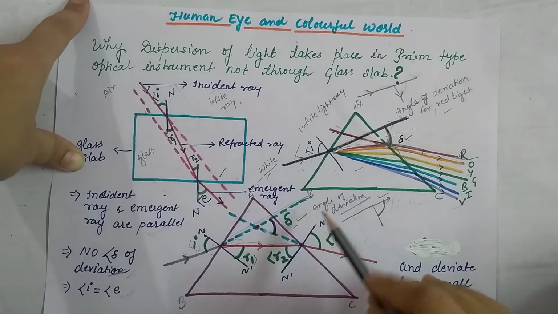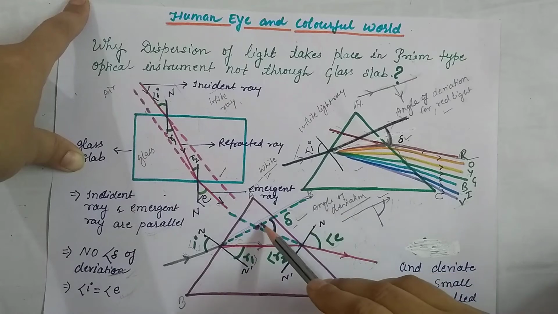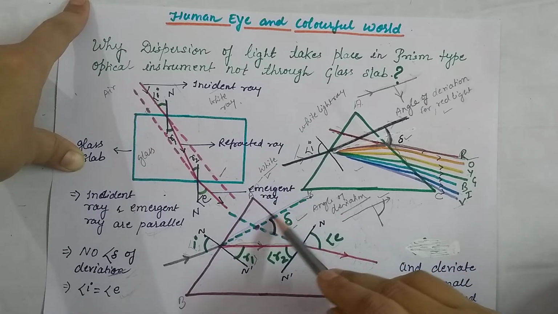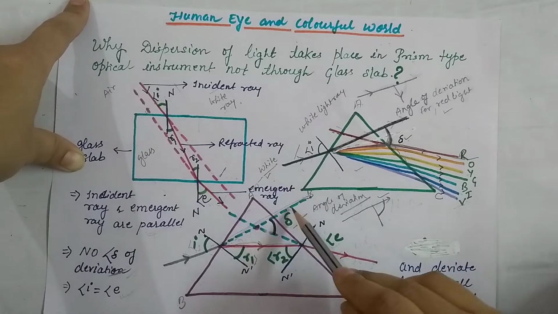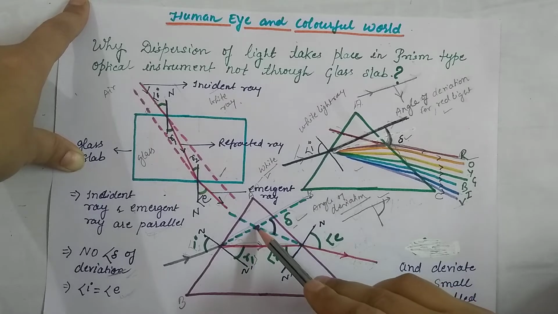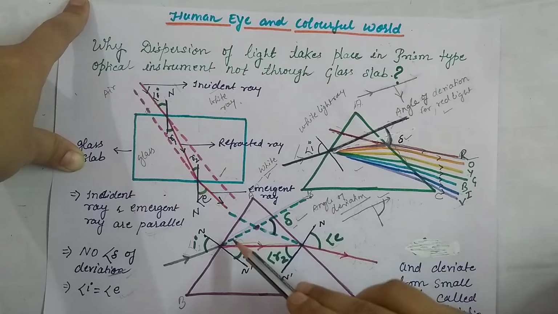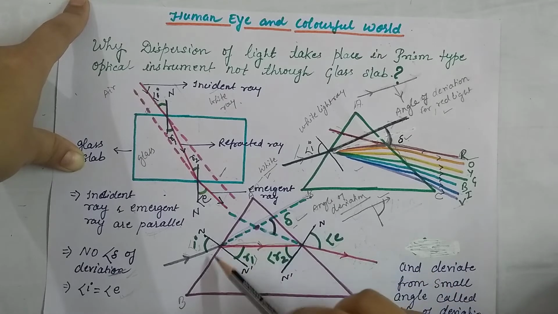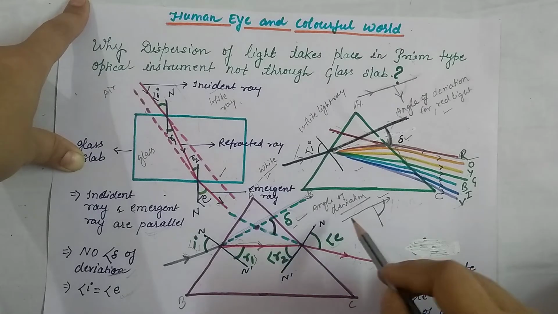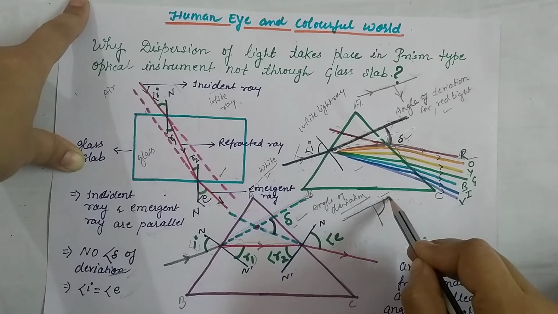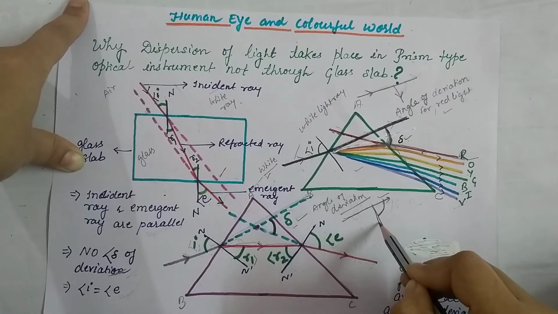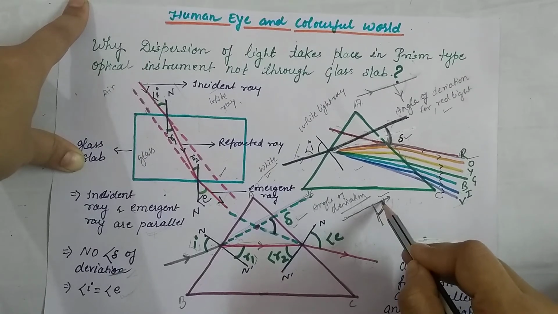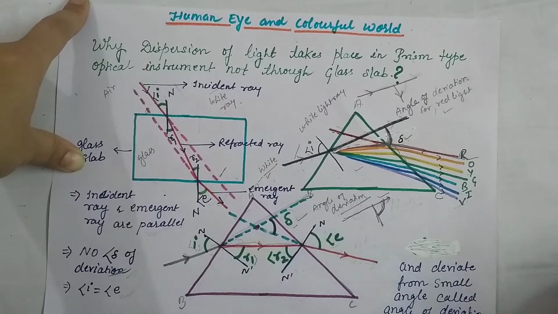Basically, the angle of deviation is the angle between the extended incident ray and the emergent ray. The light should go straight, but it gets deviated, and how much angle it gets deviated is called the angle of deviation.